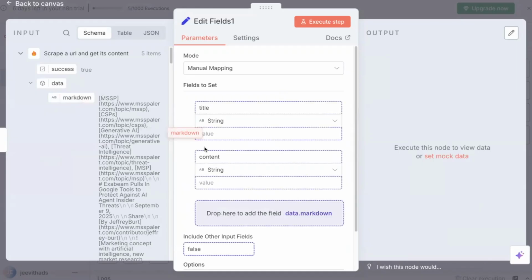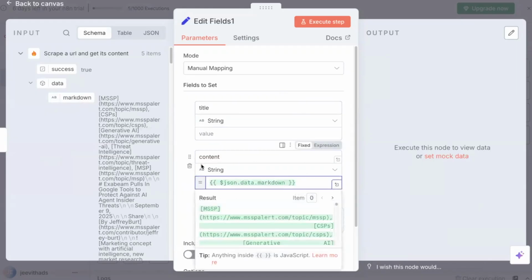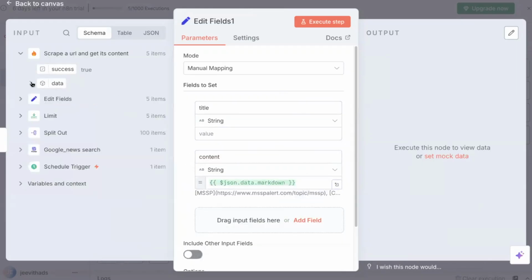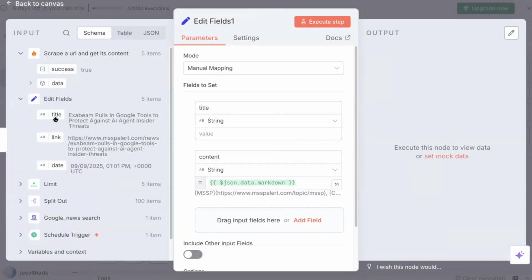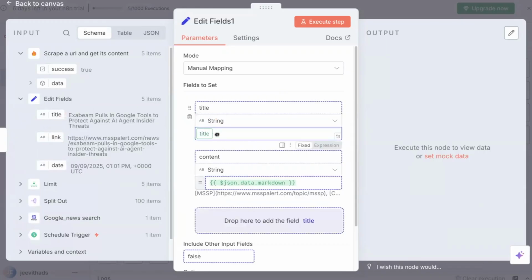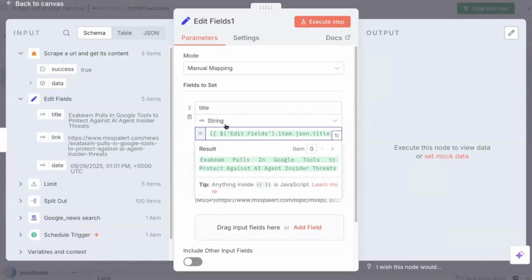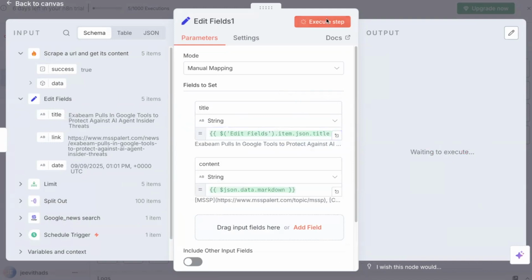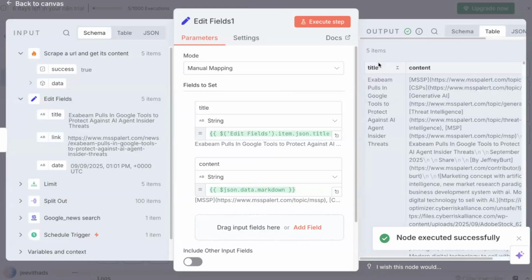Content, in the sense, you can see it's markdown. I'm dragging markdown into the content field. Then I'll go to edit fields and take this title. I'm just extracting what is important to me. Let me execute. Now in 5 items you will see the title as well as whatever content the scraping has fetched with the help of Firecrawl.